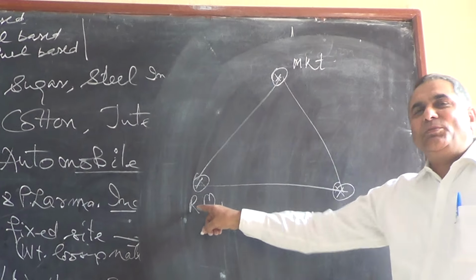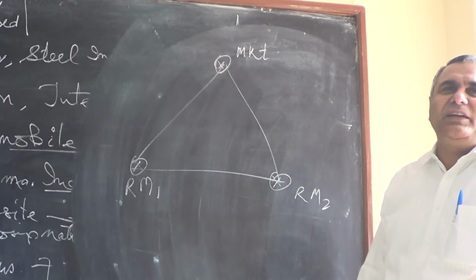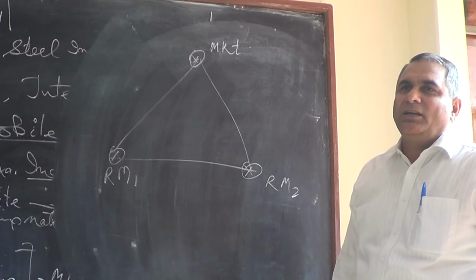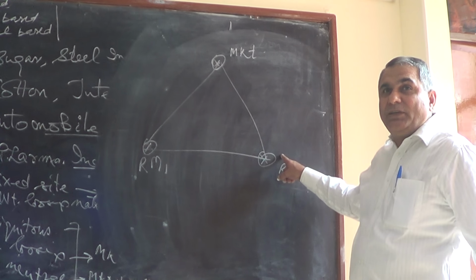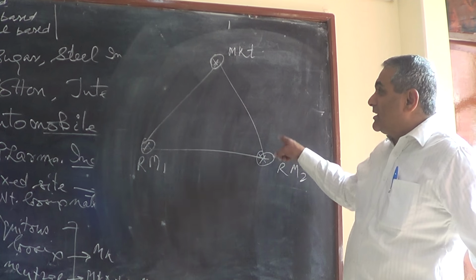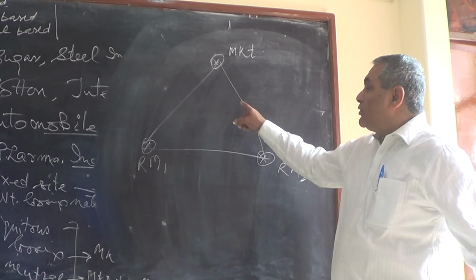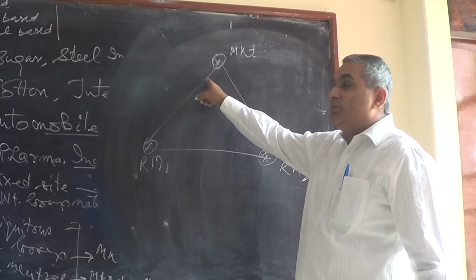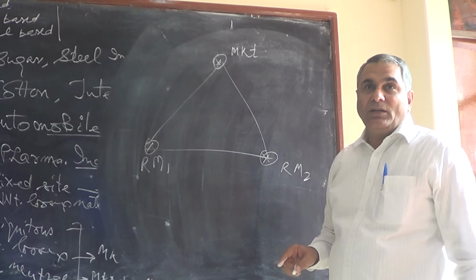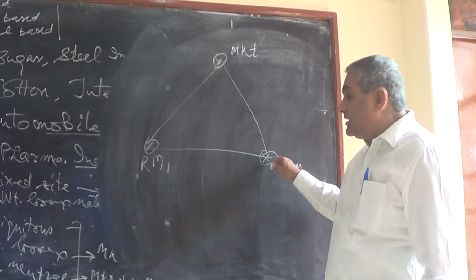Both raw materials are of equally weight losing nature. Suppose if we take 1 quintal of raw material from here, while making the finished good only 20 kg will be the finished product of this, and 20 kg would be the finished product of that raw material. So 80% is waste here.